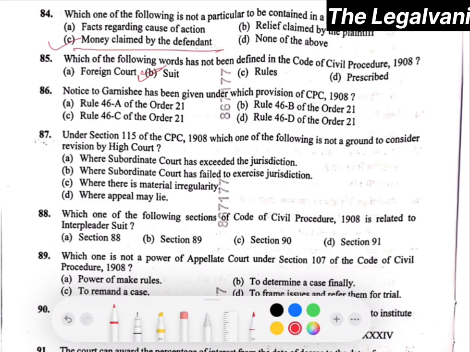Now, question number 86. Notice to garnishee has been given under which provision of CPC 1908? The right answer would be Rule 46A of Order 21. Right. Question number 87. Under section 115 of CPC 1908, which one of the following is not a ground to consider revision by High Court? The right answer will be where appeal may lie. That is option D.